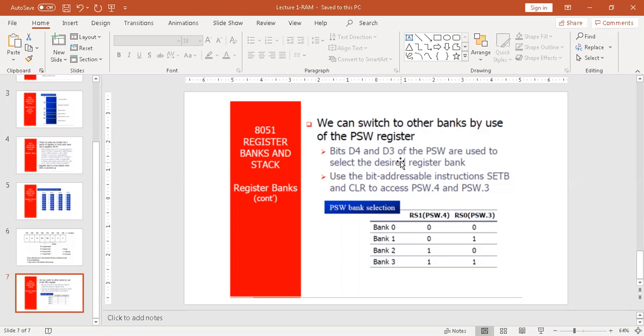Bits D4 and D3 of PSW, the Program Status Word, are used to select the desired register bank. Now use the bit addressable instructions SETB and CLR. SETB stands for set bit. Understood? CLR stands for clear.